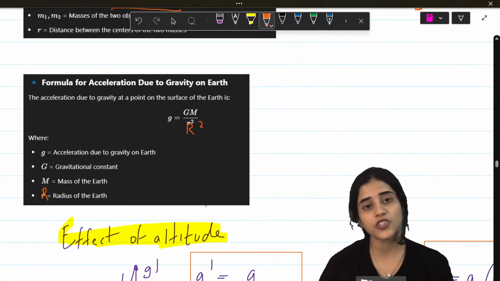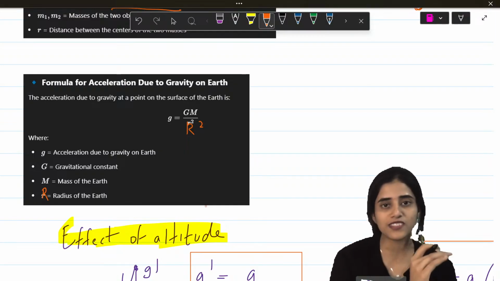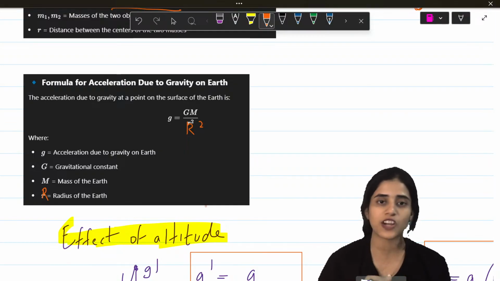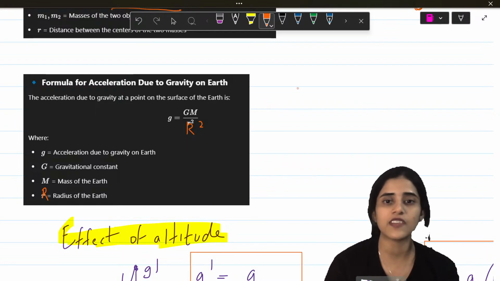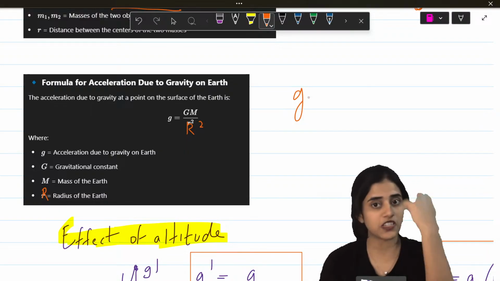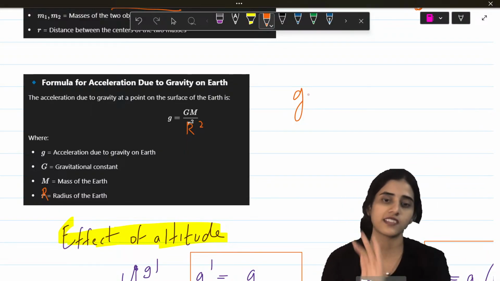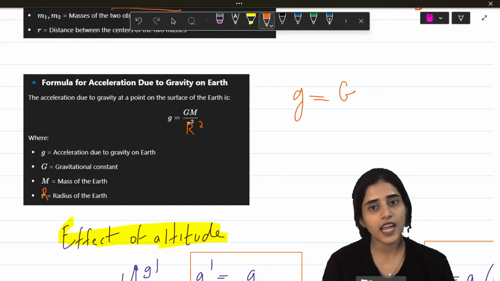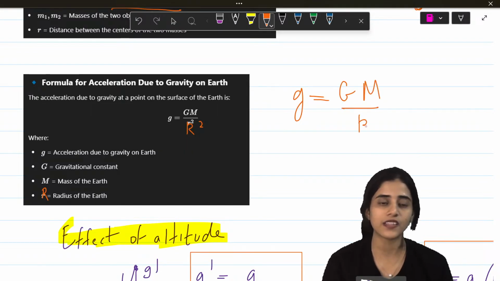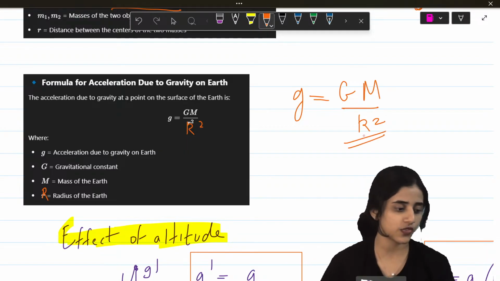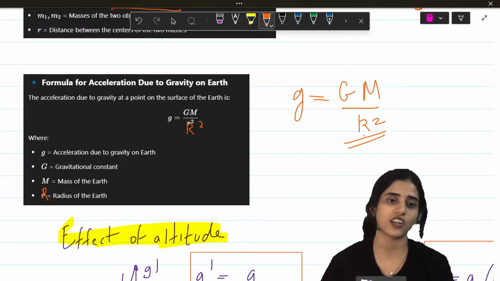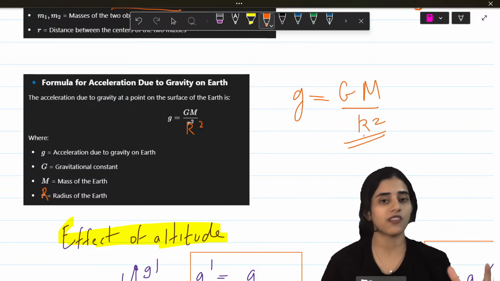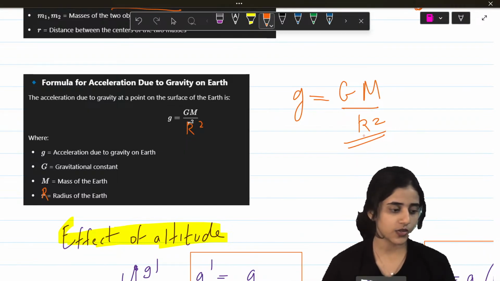Next is the formula of acceleration due to gravity. From your childhood, from whenever you started learning physics, you have been learning gravity is 9.8 or gravity is 10. That gravity is small g. It is not big G. The big G that we learned is the universal gravitational constant. That is different. So this small g is capital G into M divided by r square. Here r is the radius of the earth, G is the universal gravitational constant, and M is the mass of the earth. M is a big value, the mass of the earth.